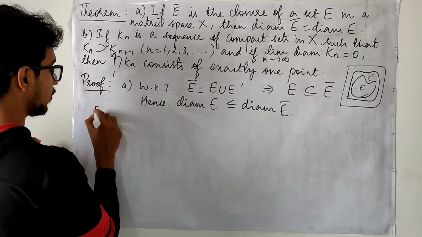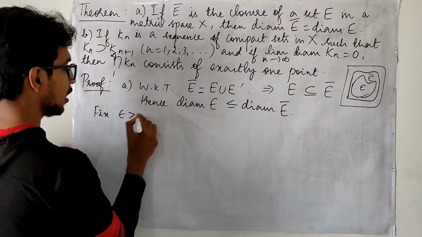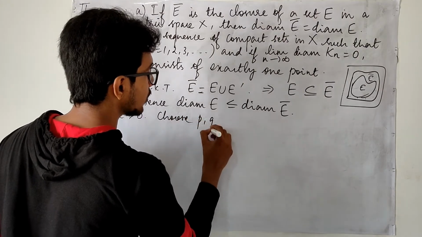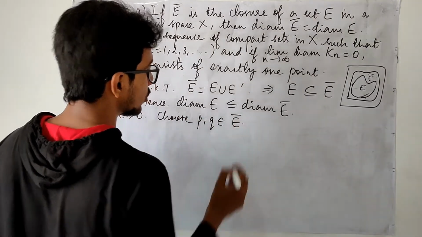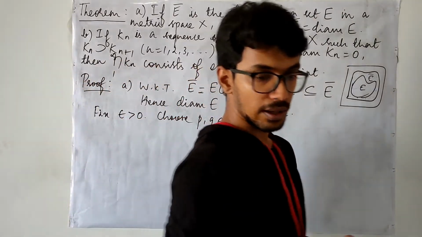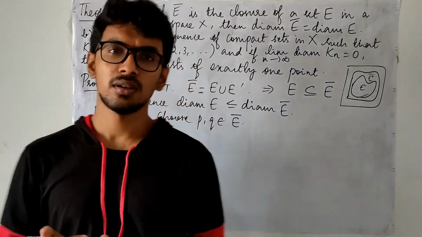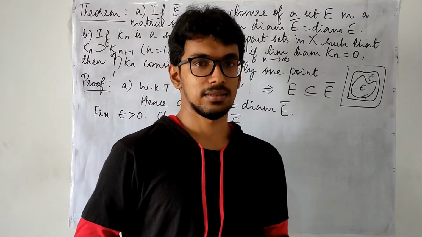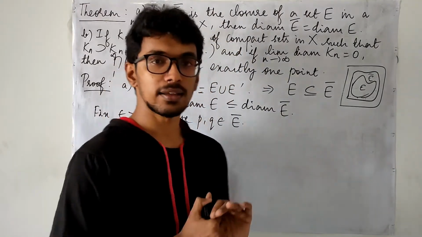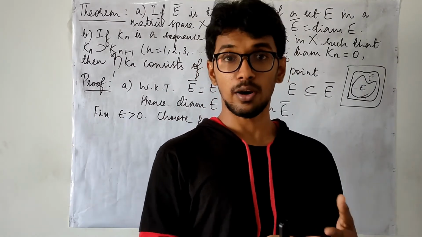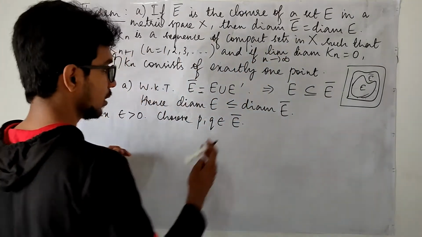For which let me fix epsilon and choose some points P and Q in E closure. Whenever I choose these points in E closure, these two points are either members of E or limit points of E. I don't know which.